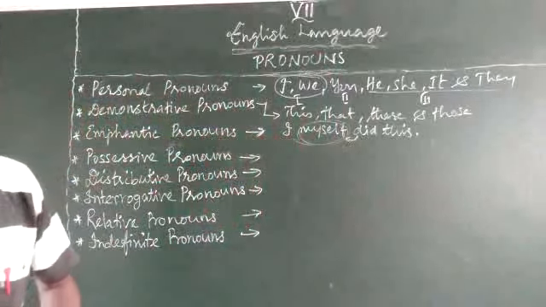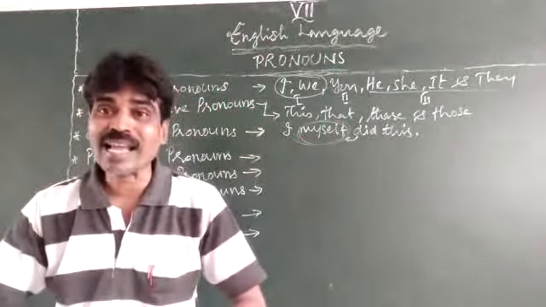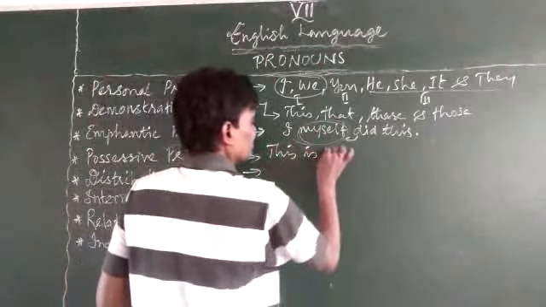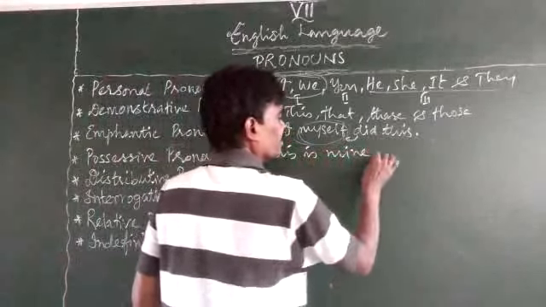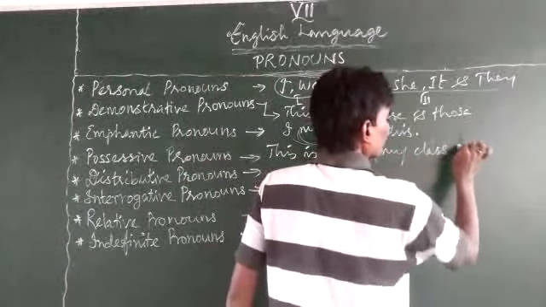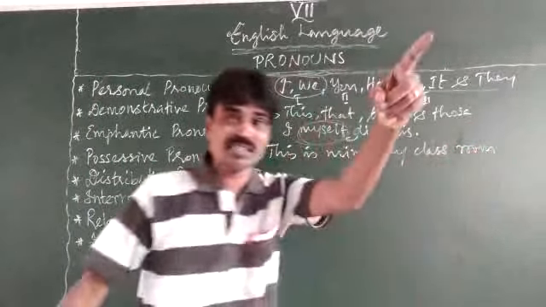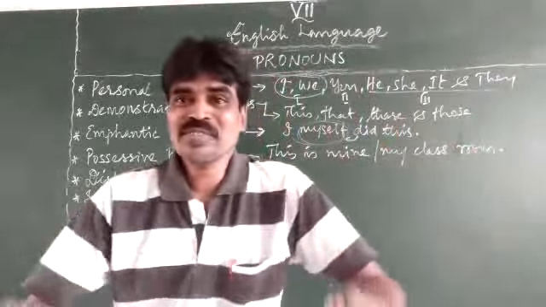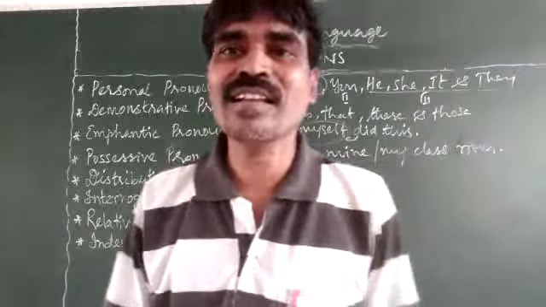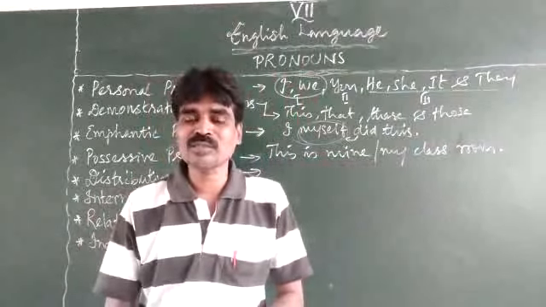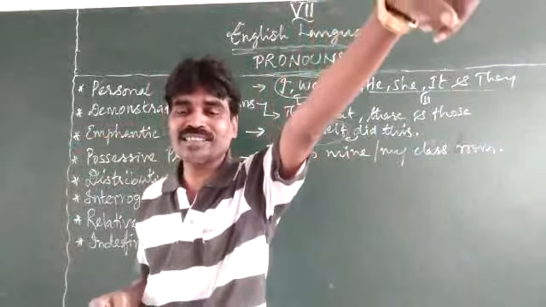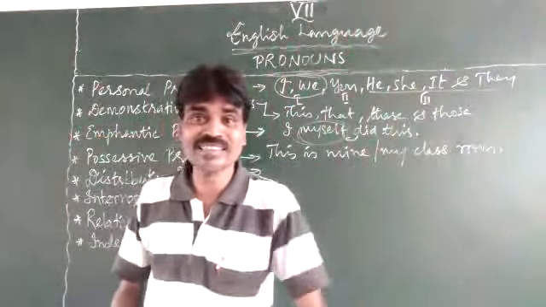Next, the possessive one. This is my classroom. So this is mine, or my classroom. My classroom. Not yours. It is mine. So we are possessing ourselves. Right? We do not want to give any other person the right to take it. So we are simply saying that it is my class. That is yours. That is hers. That is theirs. Something like that.